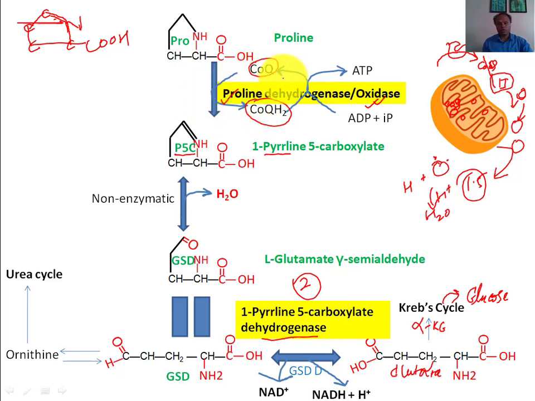Right now just understand this mechanism of electron transport and production of this ATP. This first step is very tightly linked to the electron transport chain, and this is how it will produce energy. Directly, electrons will be transferred to coenzyme Q. Coenzyme Q, ultimately through the electron transport chain, will produce ATP through ATP synthase. Per coenzyme Q, there is production of 1.5 ATP.